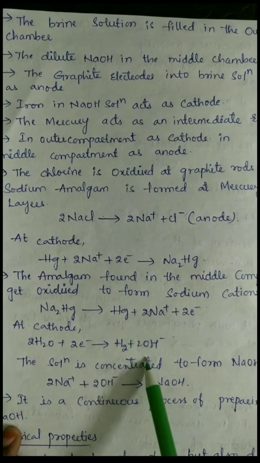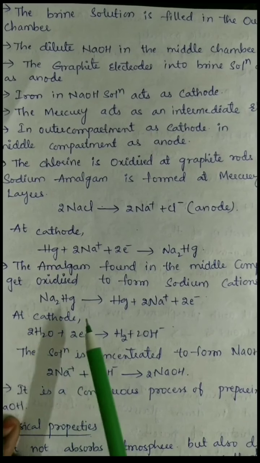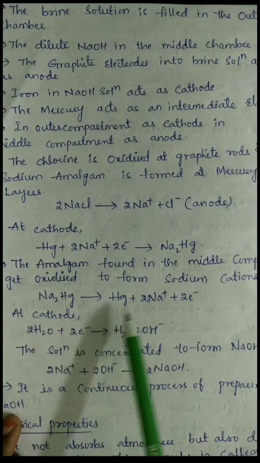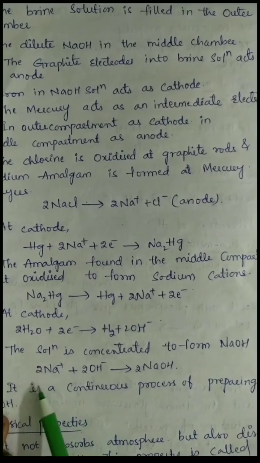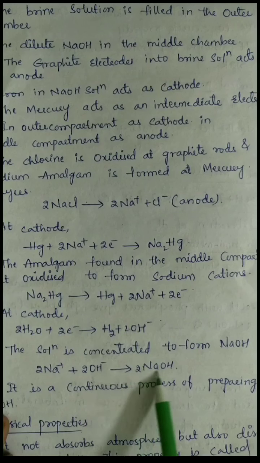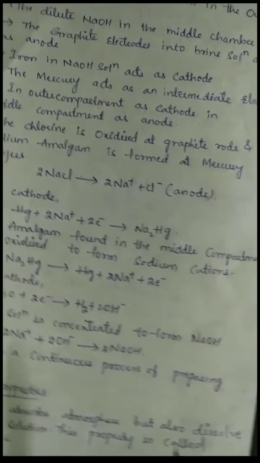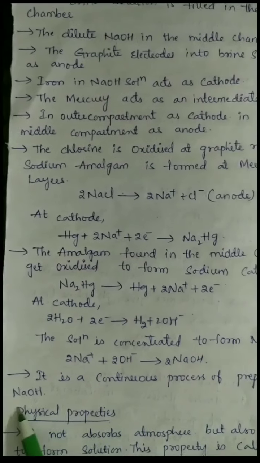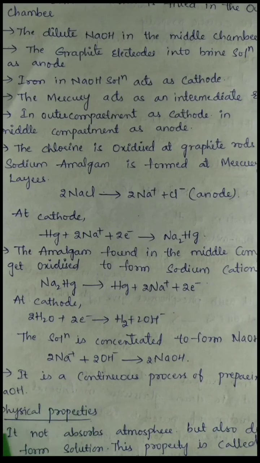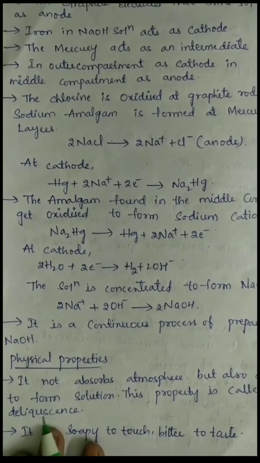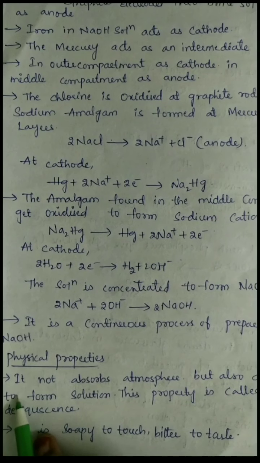And at the cathodes, 2H2O plus 2 electrons gives rise to H2 plus 2OH minus. After the oxidation at cathode and anode, the solution is concentrated to form NaOH, that is 2Na plus 2OH minus gives rise to 2NaOH. This process, the Kastner-Kellner process, is a continuous process of preparing NaOH. Now the physical properties.